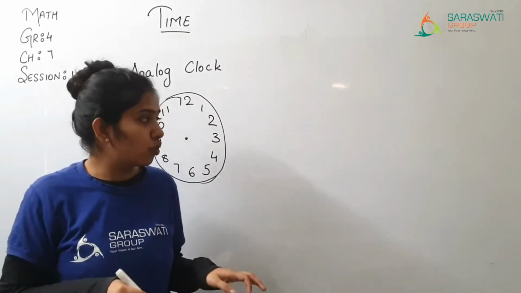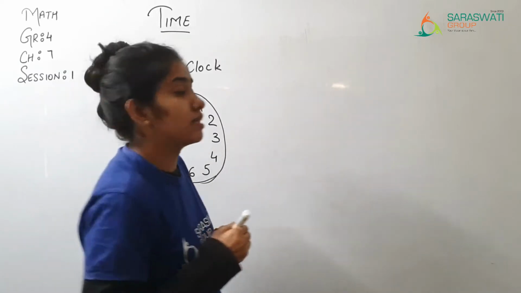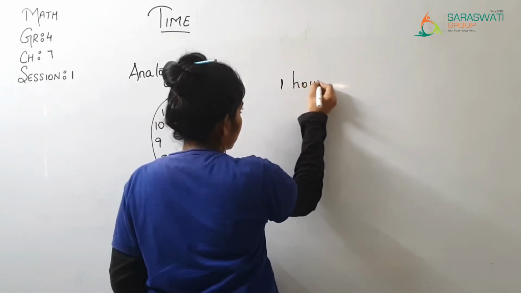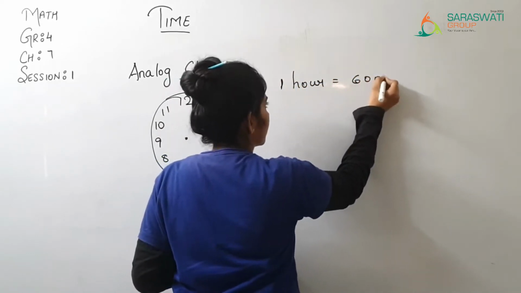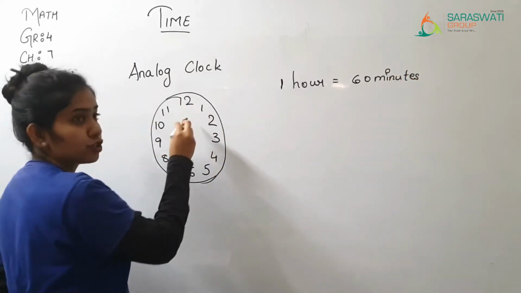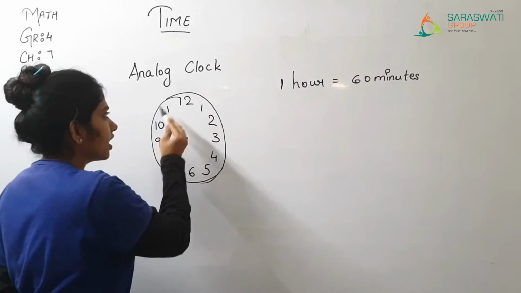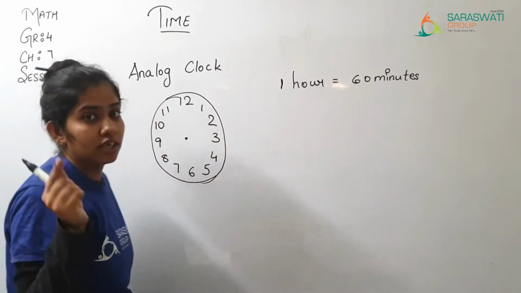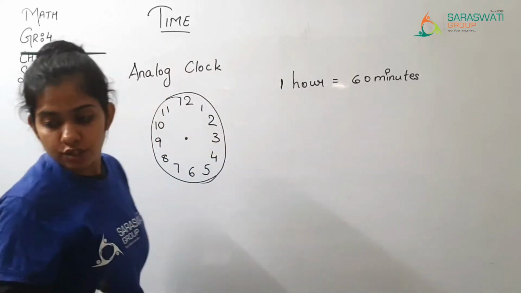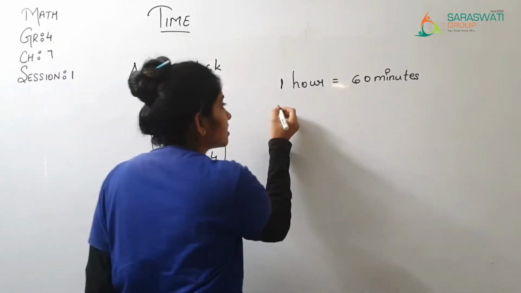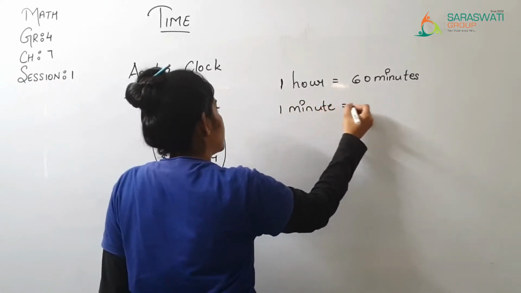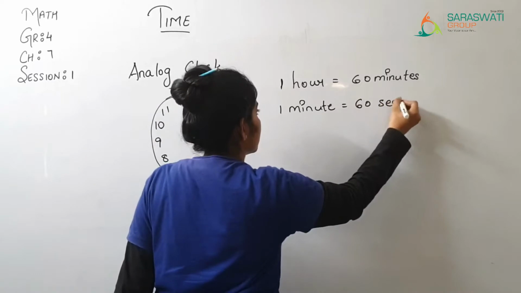Now, we all know that एक घंटे में, 1 hour में कितनी minutes रहती है? 1 hour is equal to 60 minutes. यानी कि यहाँ पे जो big hand है वो पूरा का पूरा यहाँ पे finish करता है, then it is said that it has completed 1 hour. Right? So 1 hour equals 60 minutes and 1 minute is equal to 60 seconds.